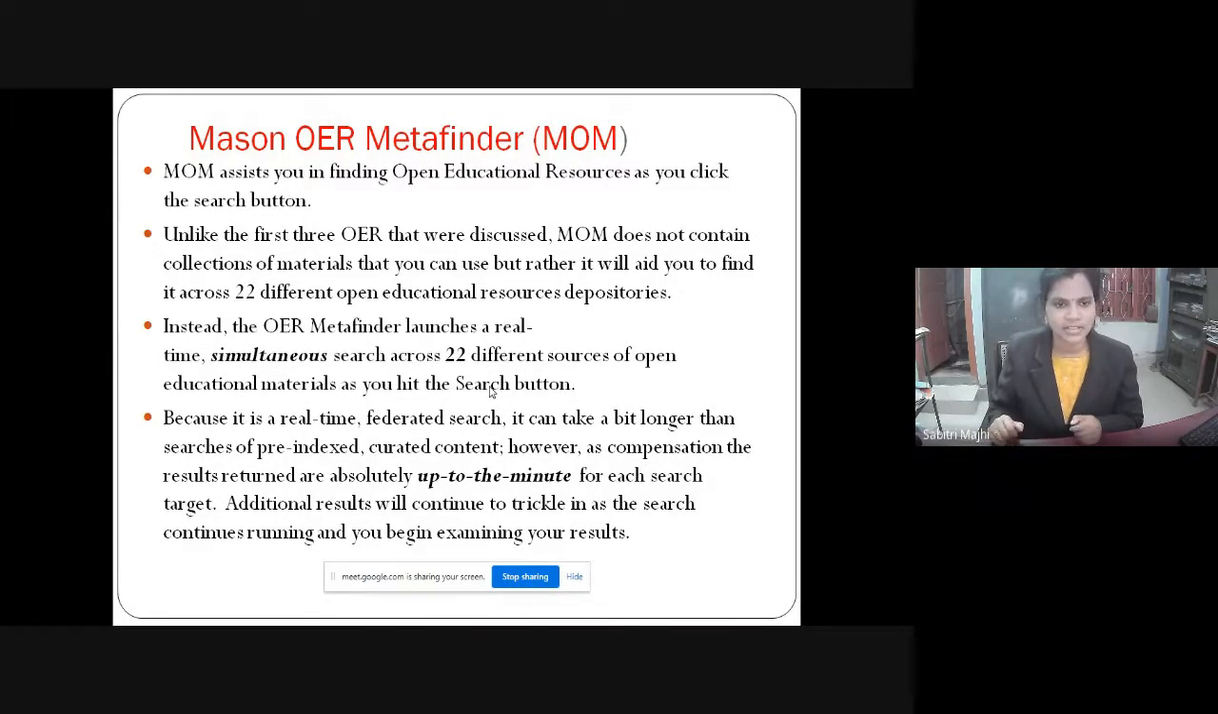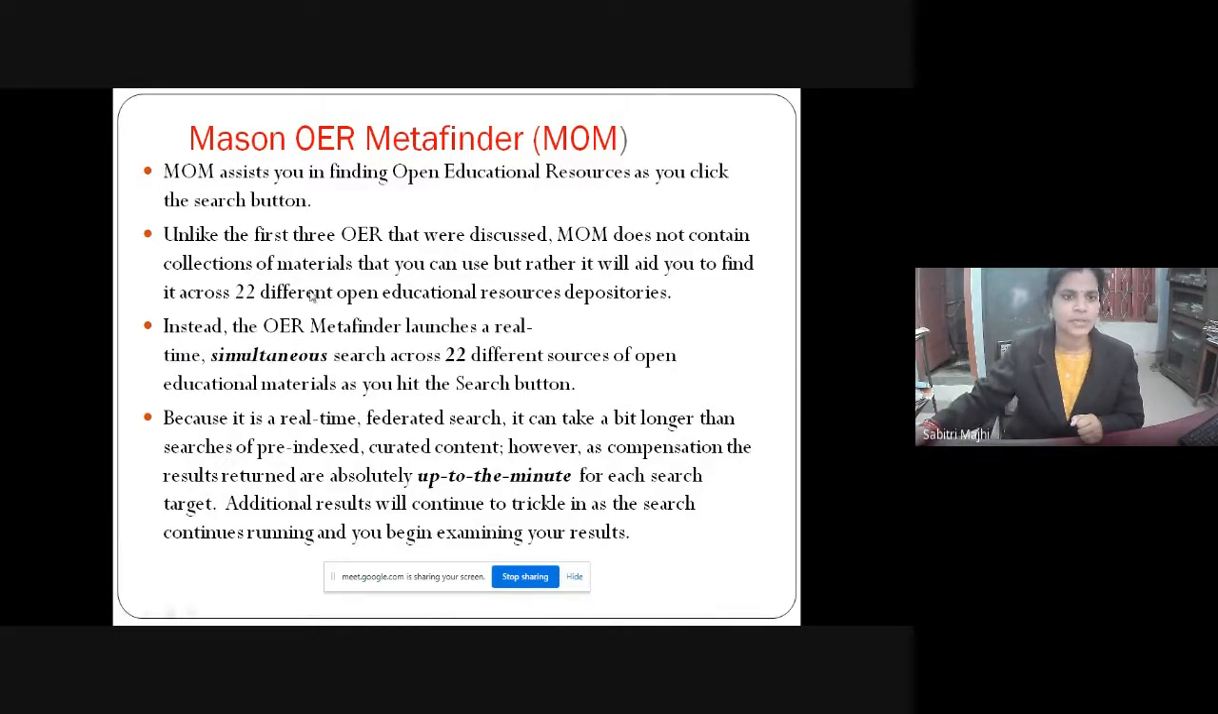Then I will get the results. So this will save my time. I do not have to open one by one all the 100 databases. So federated searching is simultaneous searching of multiple resources.